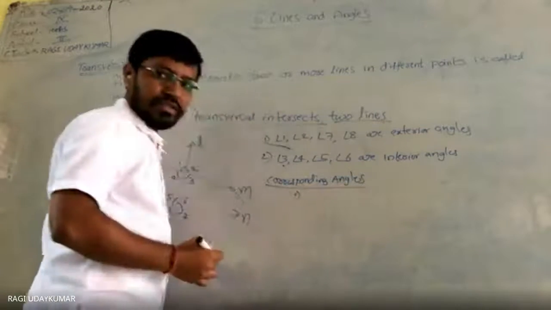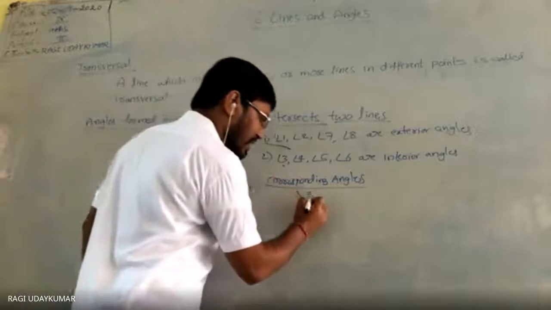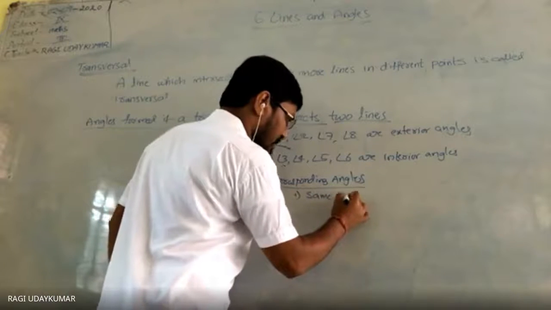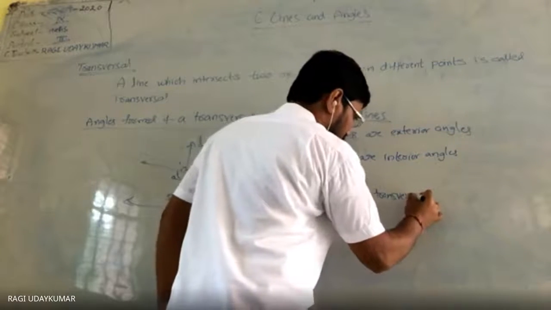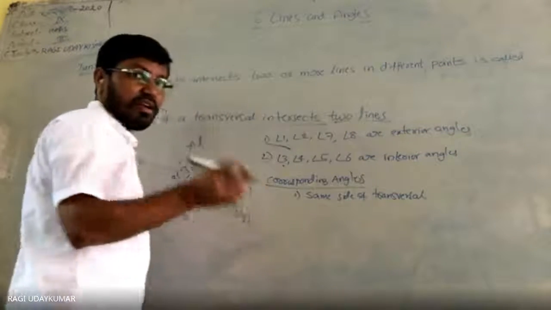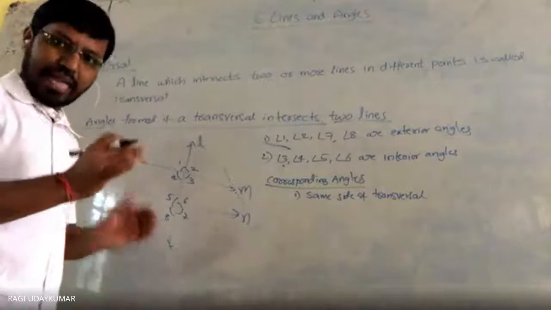The first condition is same side of the transversal.